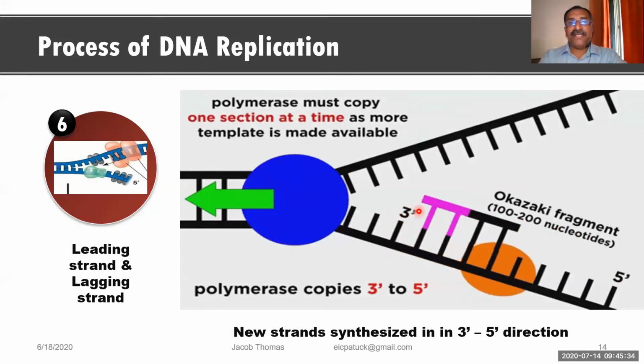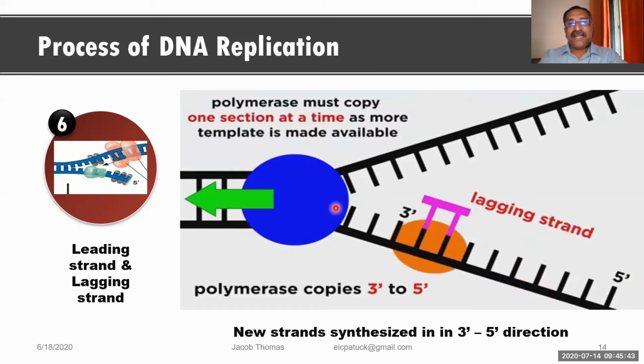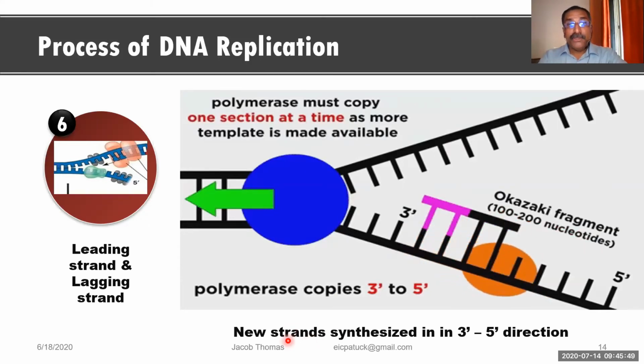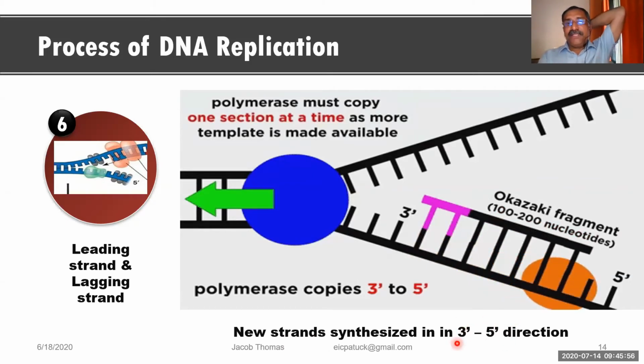Now which is the 3' end here? This is the 3' end. So इधर base रखेगा और इधर से छोटा इधर बनाएगा. ओके, ये कितना ऐसा आगे जाते टाइम इधर रखेगा, ये डायरेक्शन में बनाएगा. So that is what you see over here, because the new strand is always in this direction. Okay, 3' to 5' direction.